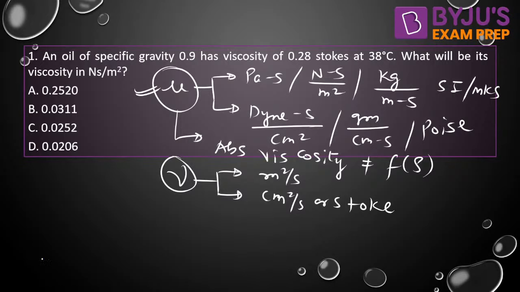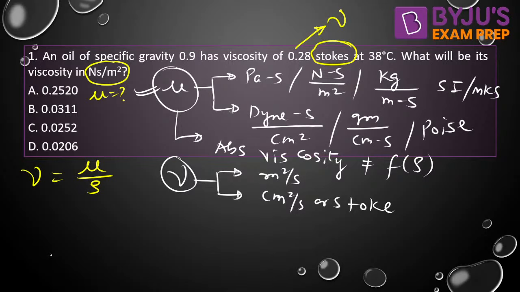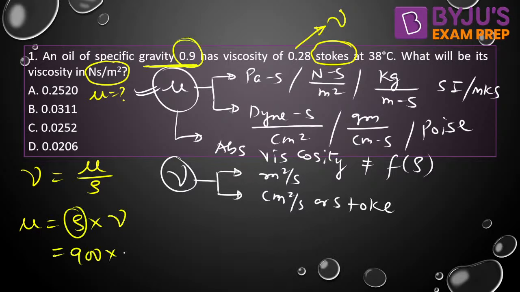Very simple question. Now you can see stoke is given, which means it is kinematic viscosity. What will be its viscosity in Newton second per meter square? It means dynamic viscosity is asked, and the relation between kinematic viscosity and dynamic viscosity is mu by rho. So dynamic viscosity is rho into kinematic viscosity. What is the density? Specific gravity is given as 0.9, so 900 is the density, and kinematic viscosity is 0.28 into 10 to the power minus 4. Then you will get Newton second per meter square. Option C is the correct answer.